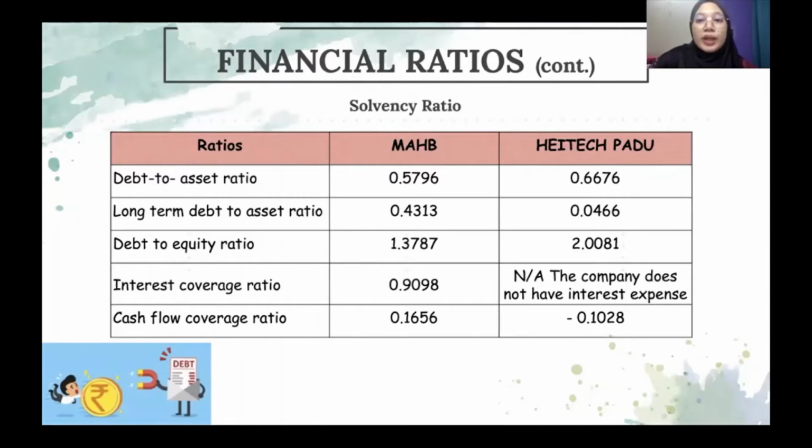0.9098, nearly 1, which means that the company will be able to pay the interest expense many times. On the other hand, this ratio does not apply to HeiTechPadu because they do not have interest expense. Lastly, the cash flow coverage ratio. The HeiTechPadu has a lower and negative ratio, which indicates that the company has unstable financial performance.